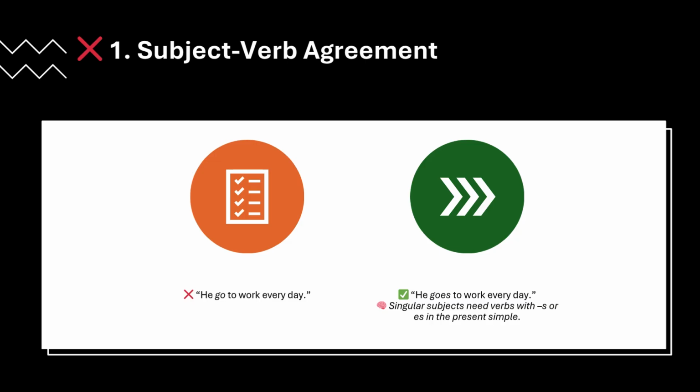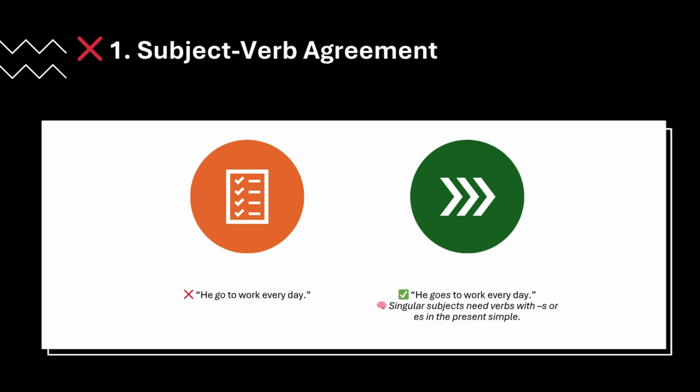And in the first part, we're gonna learn how we use the correct verb according to the subject. For example, he go to work every day. No, that's wrong. He goes to work every day. That's right. Now, what is the reason?